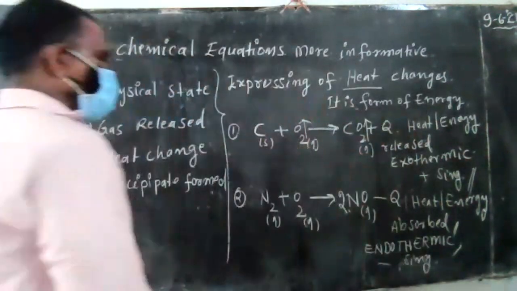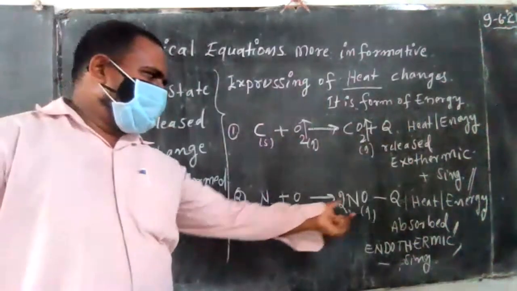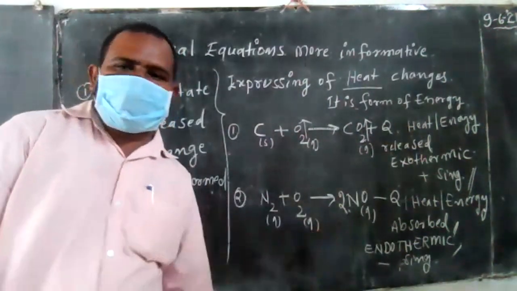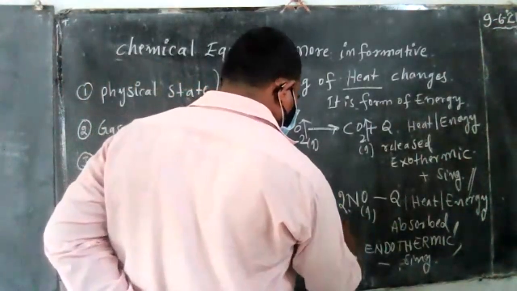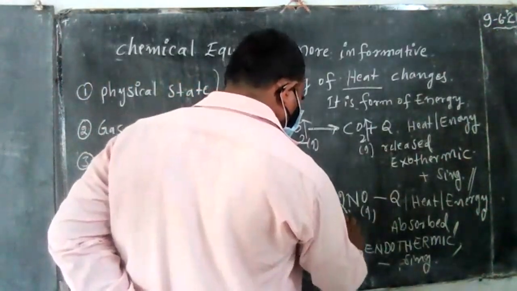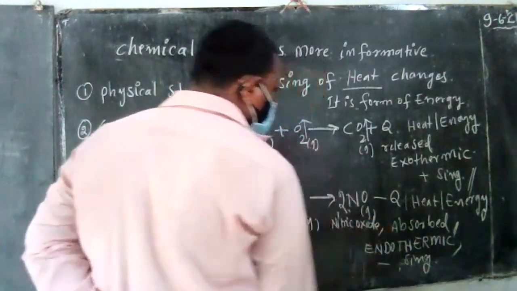Write it down. So nitrogen reacts with oxygen to form nitric oxide. This is not an acid, nitric oxide. So what is the name? Yesterday I told you.